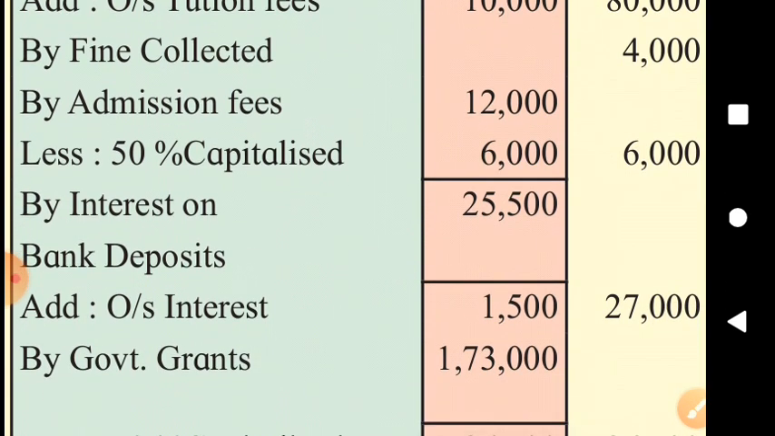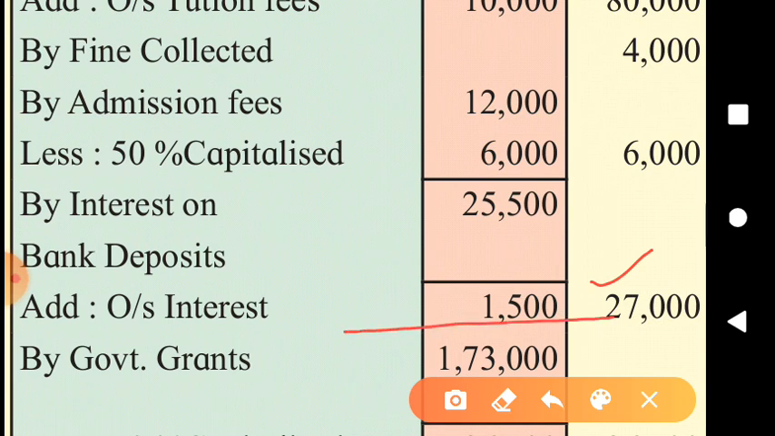Admission fees 50% capitalized, okay, 50% in the outer column. And interest on bank deposit, 9% of 3 lakh, 27,000 interest will be shown in the outer column, but we have received only 25,500, so 1,500 is the outstanding interest that will be added to the interest we received plus to be received, total interest in the outer column, and that outstanding interest or accrued interest on bank deposit will be shown on asset side.